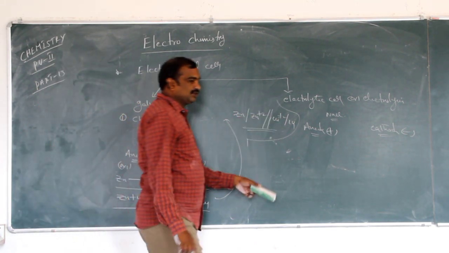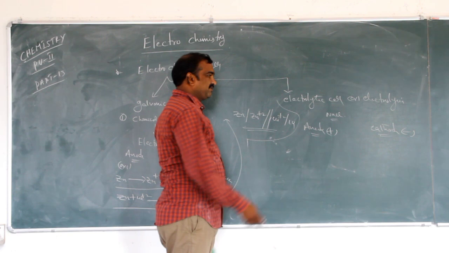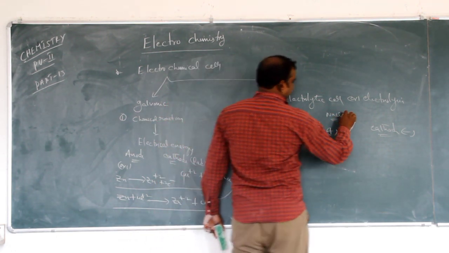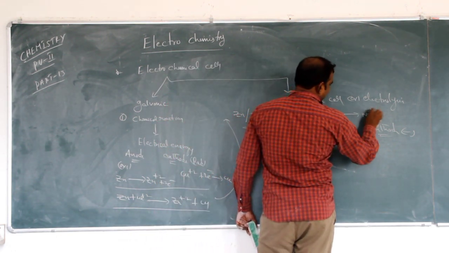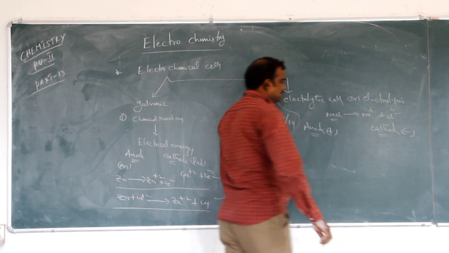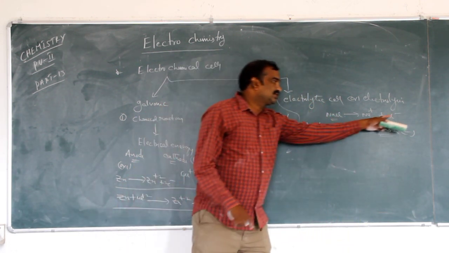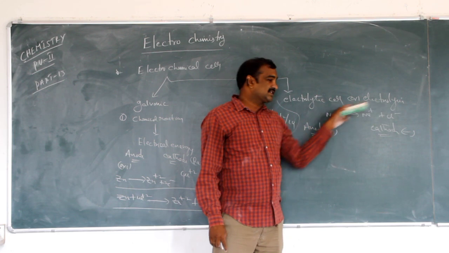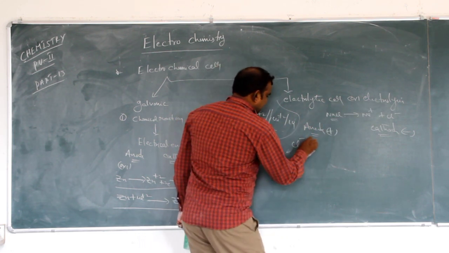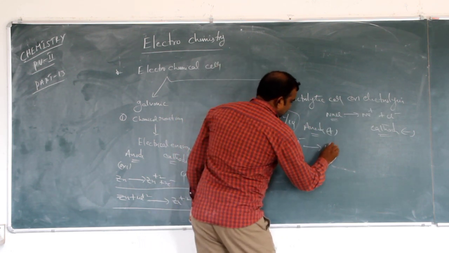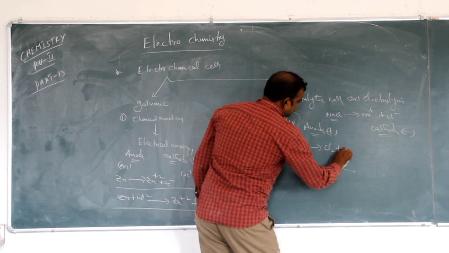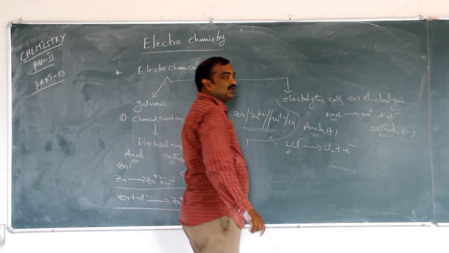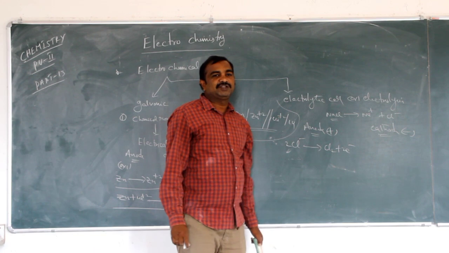At the anode, the opposite sign ions come: NaCl is converted to Na+ and Cl-, so Cl- comes to the anode. Cl- gives rise to Cl2 plus 2 electrons, so Cl2 is formed here.